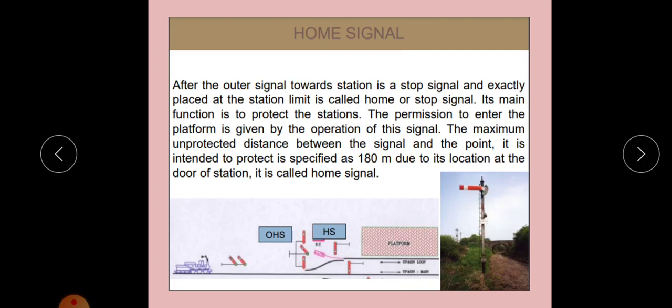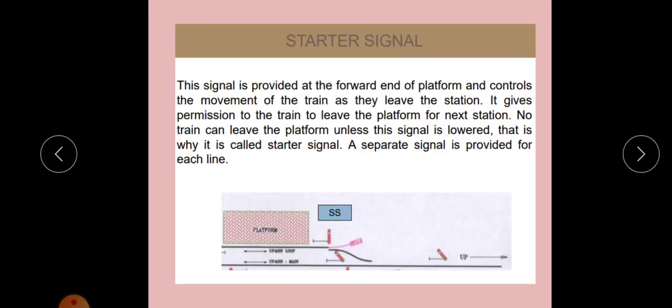The maximum unprotected distance between the signal and the point it is intended to protect is specified as 180 meters due to its location at the door of the station. That is, the distance of this signal from the station is 180 meters. So this is the outer signal, and then comes the home signal. Next is our platform. So this is home signal, and next is starter signal.